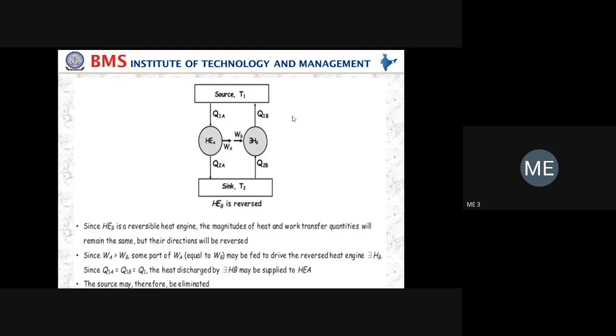It means the heat engine is reversed. You see the symbol: whatever A is written in the forward direction, here it is written in the reverse direction. EA is written in the forward direction, EB is written in the reverse direction, meaning engine B is reversed. It is a reversible heat engine.